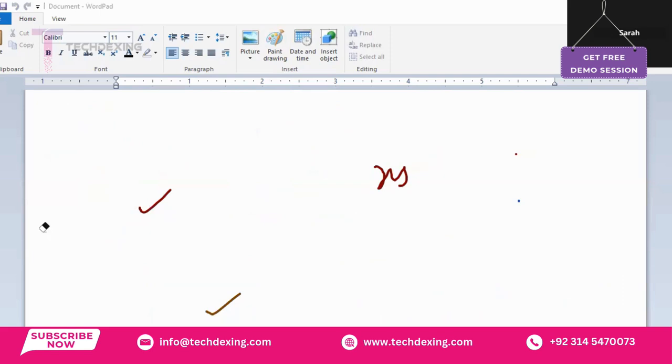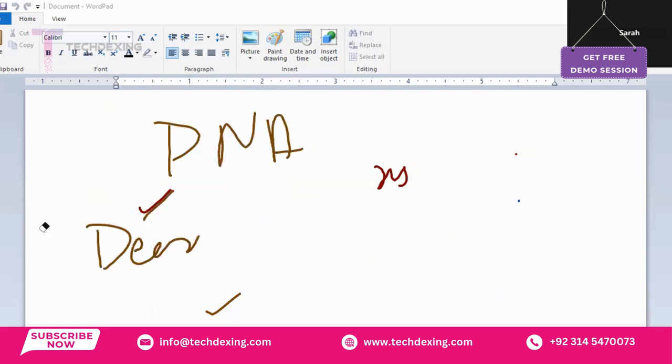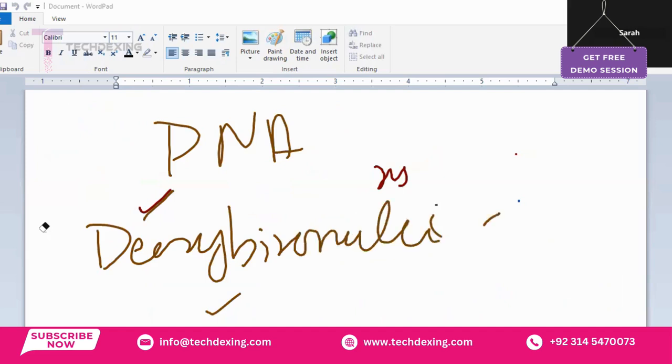No. Okay, so we have talked about genes, we have talked about DNA, we have talked about chromosomes. So what is basically DNA? Let us talk about DNA. DNA stands for deoxyribonucleic acid, right? And it contains genetic information. Our chromosomes are basically made up of DNA, right? There are 46 chromosomes, so each chromosome contains its own DNA, which contains its own genetic information.